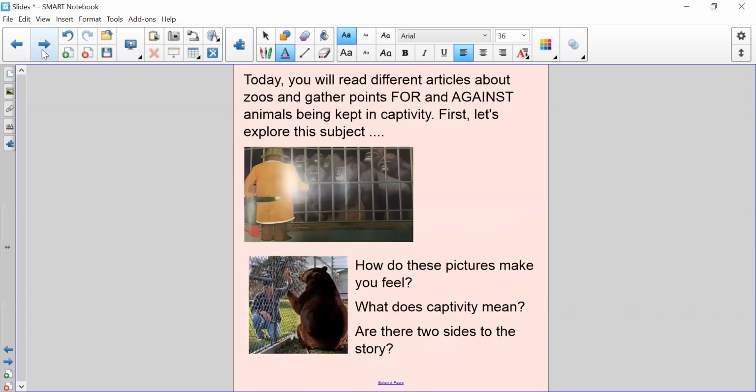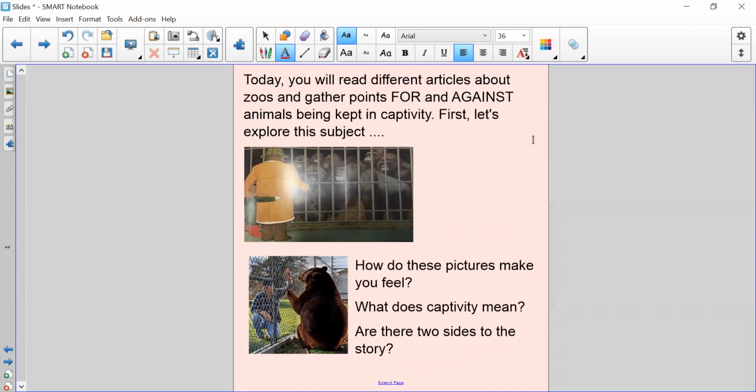So today you will read an article, we've just got one article today about zoos, and gather points for and against animals being kept in captivity. So what does that mean? Captivity is when animals are taken from their natural habitat and put into enclosures. So keeping animals in zoos is an example of that.